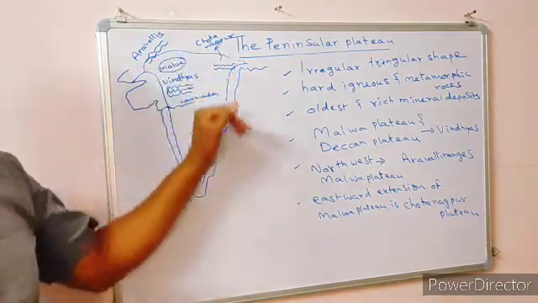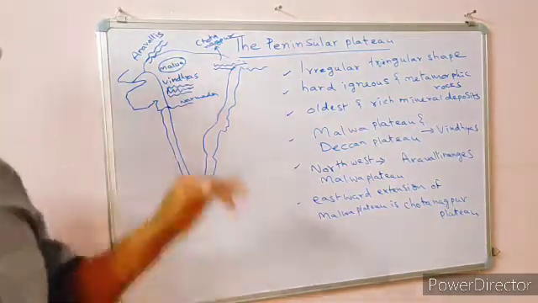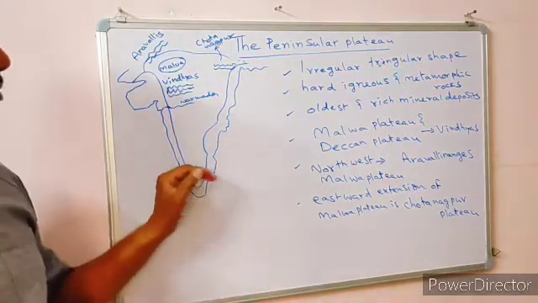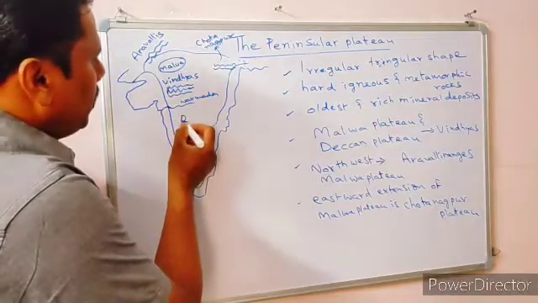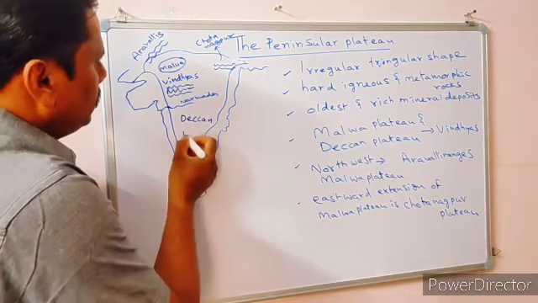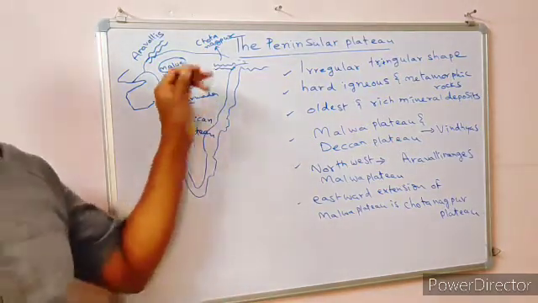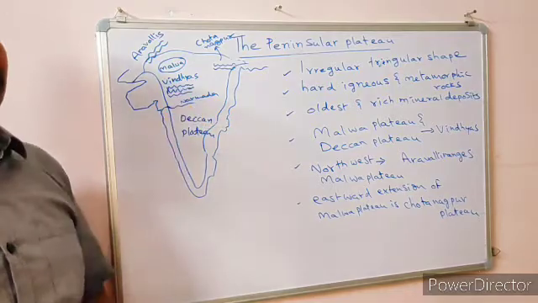Next one. This entire plateau is divided into two types. In the north, this plateau is called Malwa Plateau, and in the south, it is called Deccan Plateau. What is it? The Deccan Plateau. What is this plateau called in the north? Malwa Plateau. What is this plateau called in the south? Deccan Plateau.